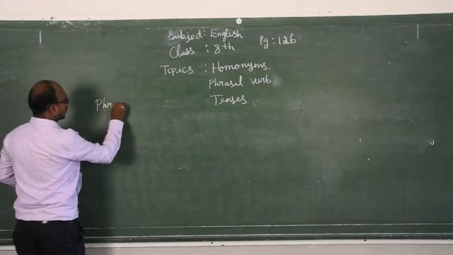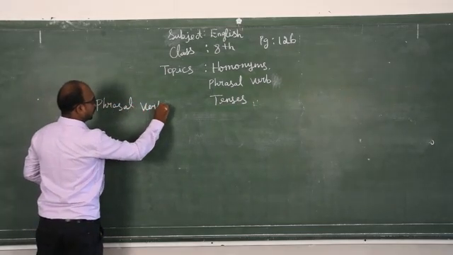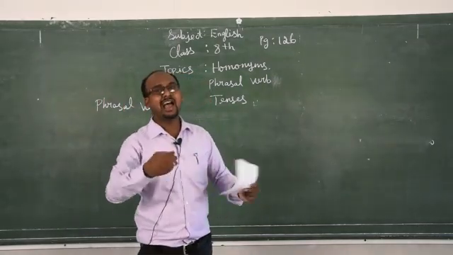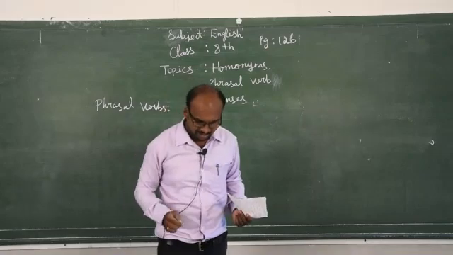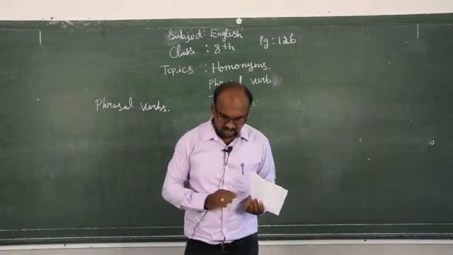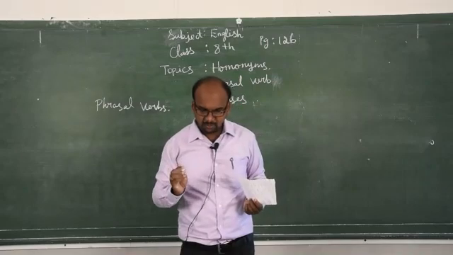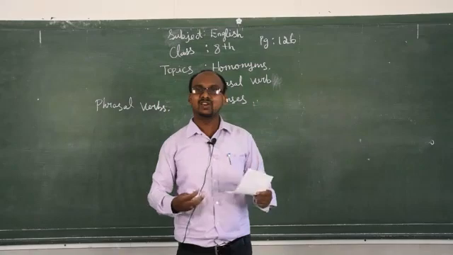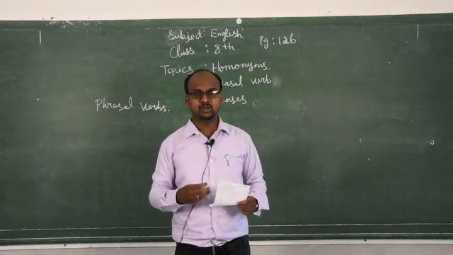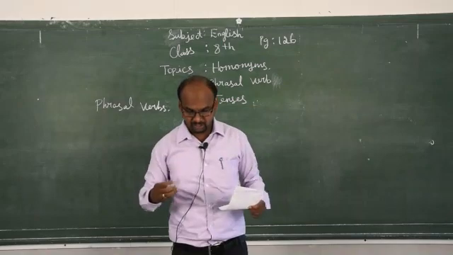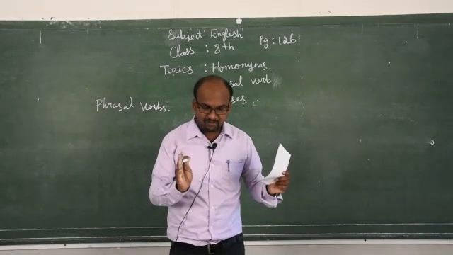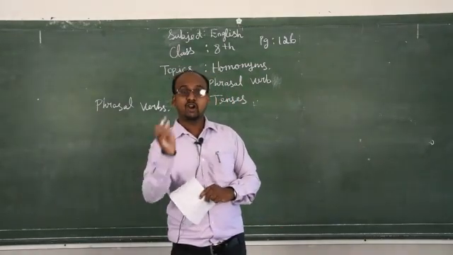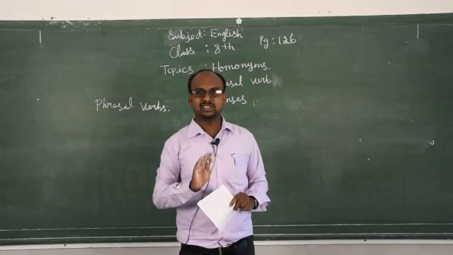Phrasal verbs. So what do you mean by phrasal verb? A phrasal verb is one kind of verb. It comes along with an adverb or preposition sometimes. For example, page number 127, call on somebody. A phrasal verb is a verb that is made up of a main verb together with an adverb or preposition or both. Sometimes an adverb will come, sometimes a preposition will come along with the main verb, sometimes both will come. That is called phrasal verbs.